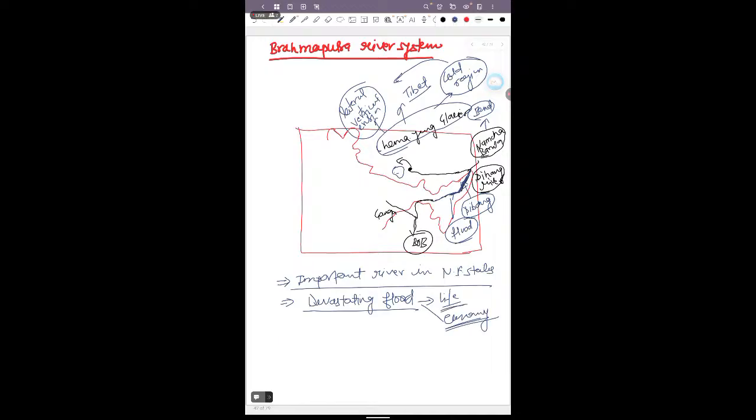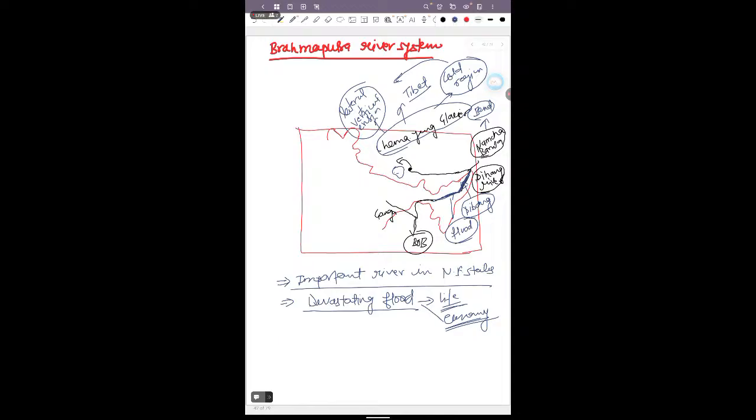That's why the Assam region every year in the monsoon period faces such devastating floods, and the main reason behind the flood is the sedimentation deposited in the lower basin of the Brahmaputra river.